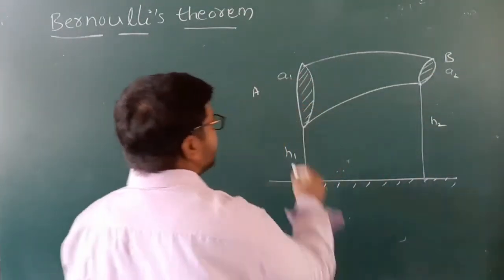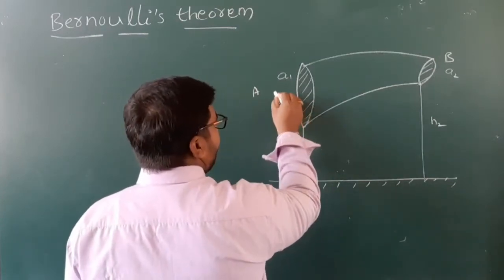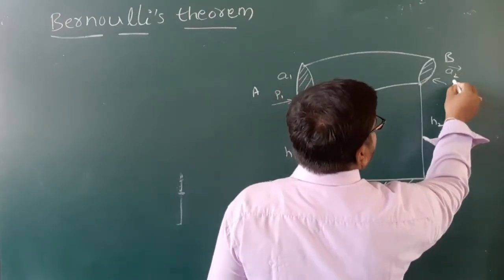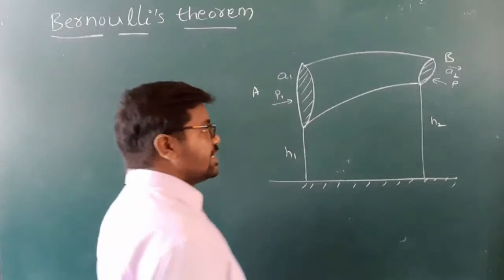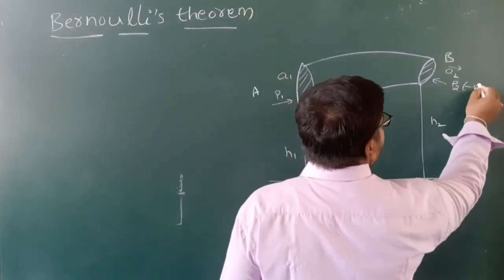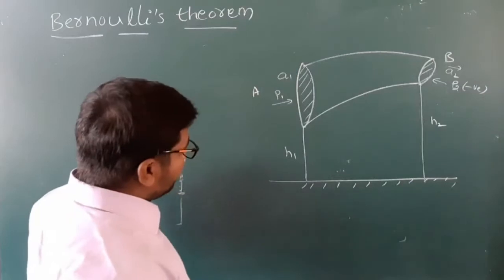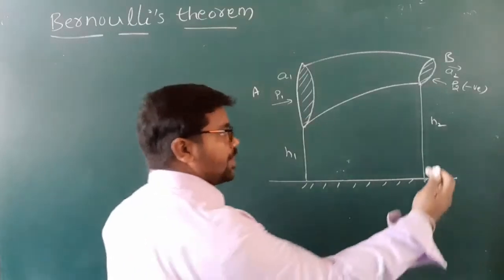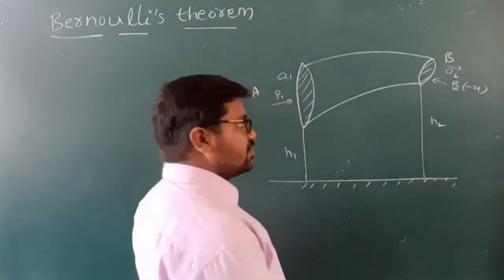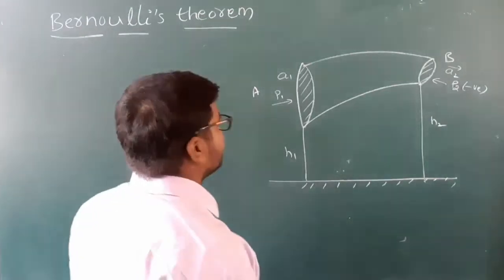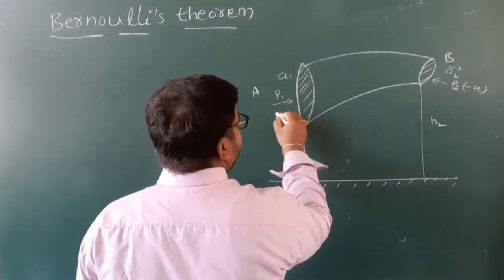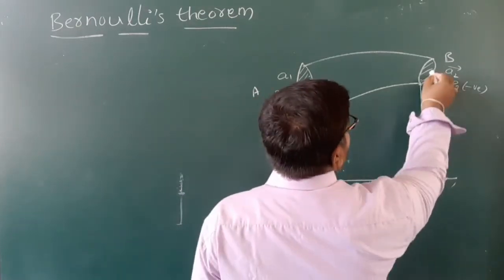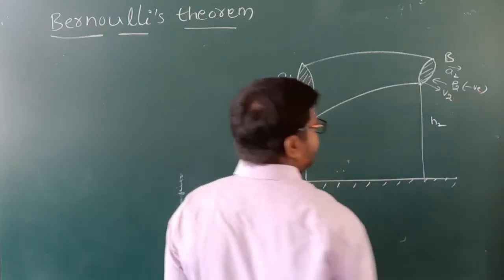Pressure is P1 in this direction; at the other end the pressure acts in the opposite direction, that is P2, so P2 is taken as negative. The pressure entering this opening is P1, and here the pressure acts opposite. In this way, we take the opposing pressure as negative. Then V1 is the velocity here, and where the fluid goes out, the velocity is V2.